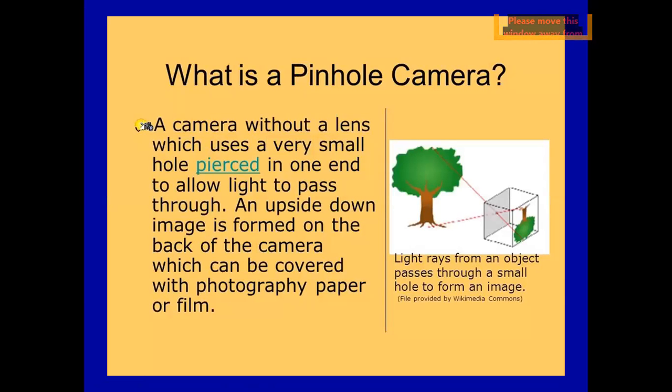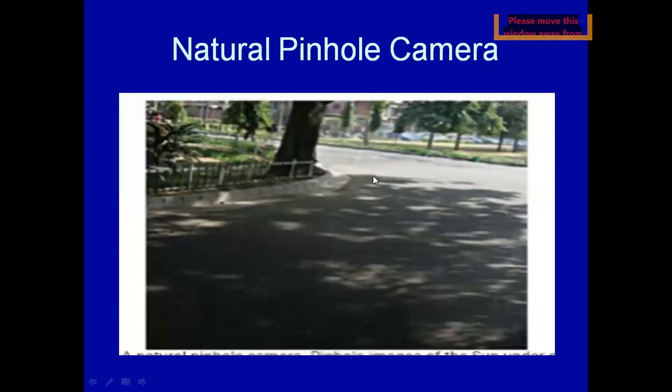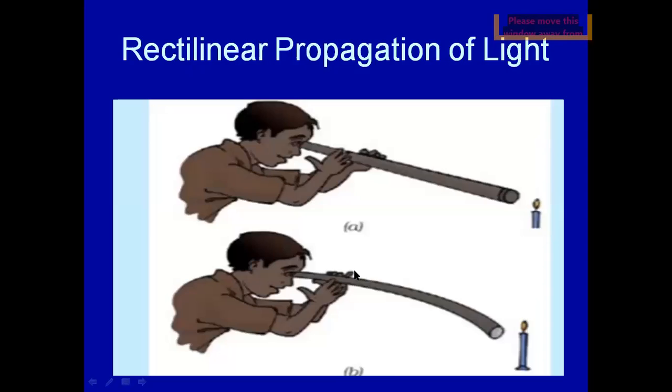This is the pinhole camera which we have already discussed. It is a camera without a lens which uses a very small hole in one end to allow light to pass through. An upside down image is formed on the back of the camera, which can be covered with photographic paper or film. So you can see the real inverted image of that tree when the light rays from an object pass through a small hole. You can see natural pinhole cameras during the daytime when sunlight falls through the holes in the trees between the leaves.